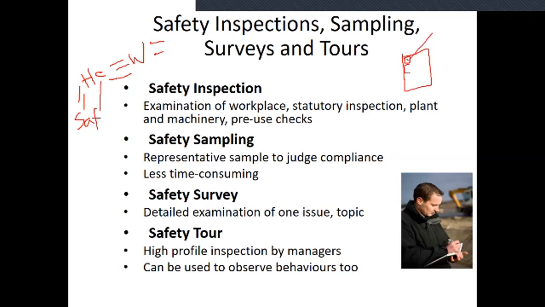Some of them, for example, the second one, maybe a crane, is not verified. The third one, maybe a machine or lathe machine, is verified. Okay, the verified ones here mean the inspections are done, and also the pre-use checks. And next one is the safety sampling.